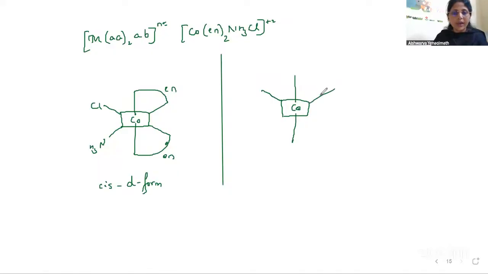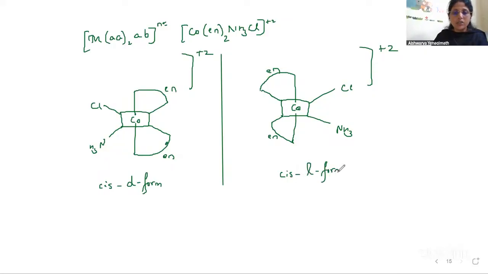Then here we have this. This will come like this, mirror image, right? And here we have this En, here NH3, and here Cl, charge plus 2. I'll write the charge here. Here also I'll write the charge plus 2. So like this we can write the charge. This is also cis because it is the same, but it is the L form. That is, it rotates the plane polarized light from the right to the left side.